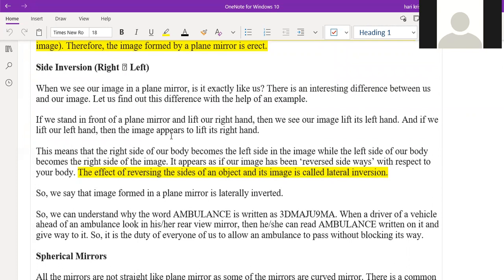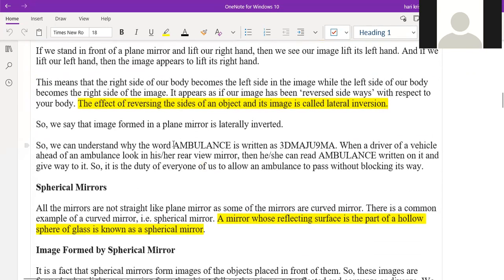That's why when you see an ambulance, the word ambulance is written in reverse order on it. Why? Because when we see it in the side mirror of our vehicle, it will appear as a normal word, in the correct way. So that we will give way for the emergency vehicles without any blockage.